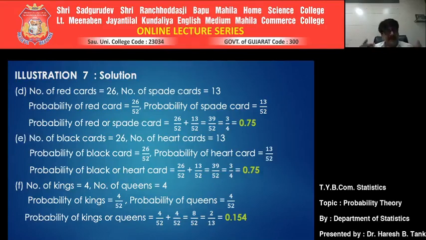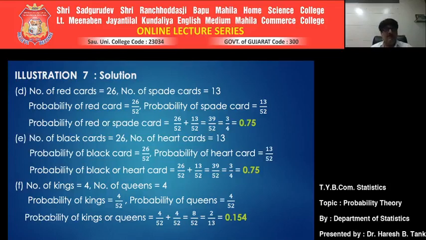The next one is the same as the previous one. How many black cards are there? 26. How many heart cards are there? There are 13. Look, heart cards are of red color. So the probability of a black card is 26 upon 52, because 26 favorable cases are there for getting a black card. Now think of the probability of getting a heart card. How many heart cards are there? There are 13. So the number of favorable cases becomes 13. So 13 upon 52 becomes the probability of getting a heart card.